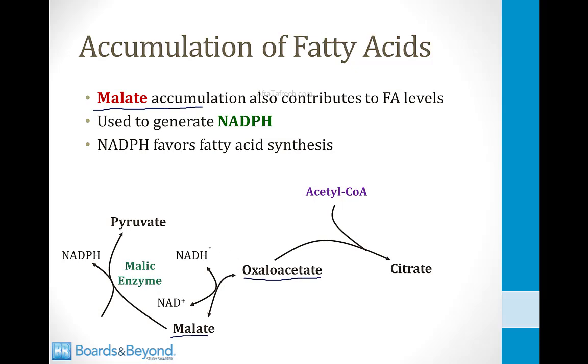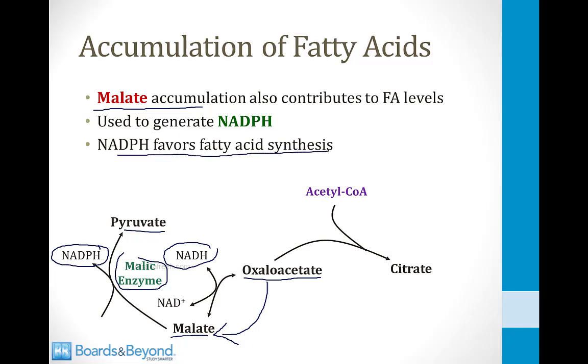Well, as we discussed a few slides ago, when NADH levels get high, this reversible reaction goes in the backwards direction so that oxaloacetate is converted into malate. This means that malate levels will rise inside of cells, and there is an alternate pathway for metabolism of malate. There is an enzyme called the malic enzyme, which can convert malate into pyruvate, and in doing so, it generates NADPH. And NADPH is necessary for the synthesis of fatty acids, and when the levels of NADPH climb, you get